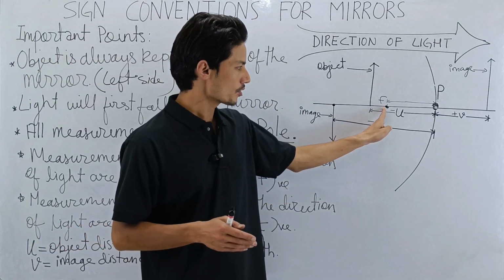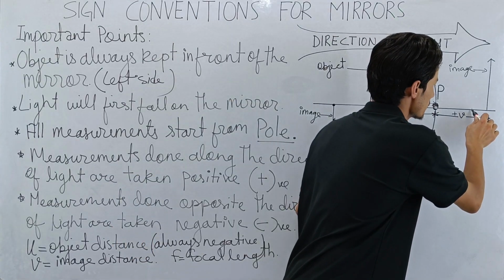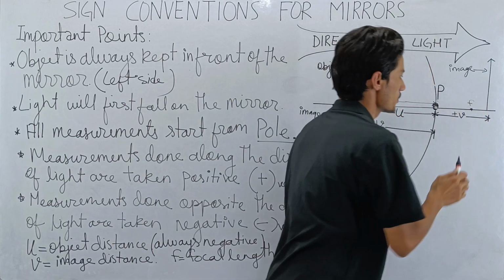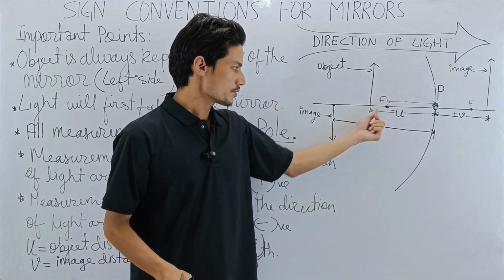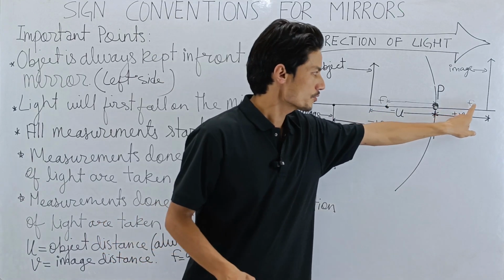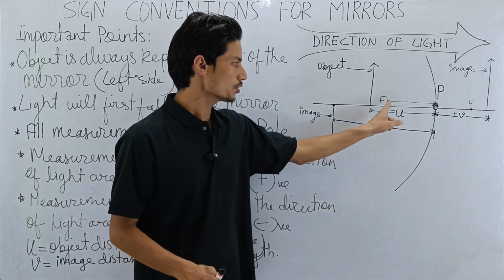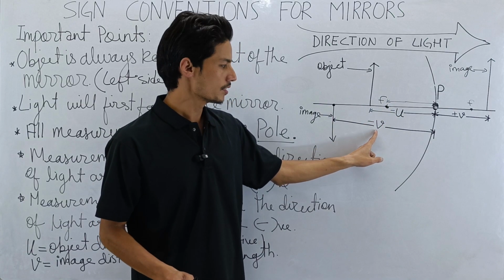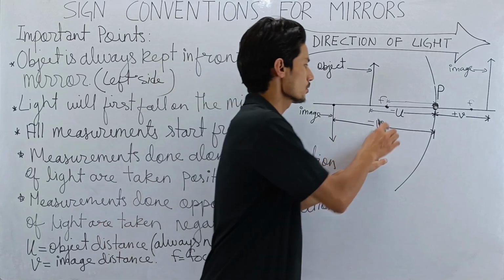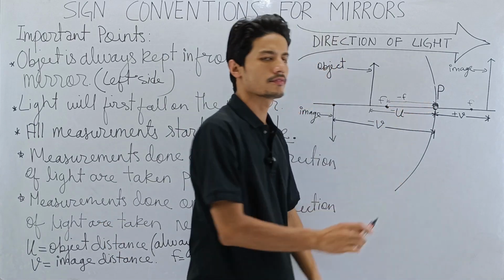So we have this focus here. Let me draw another focus here. Let's say this focus is for this image, and this focus is for this image. So what will be the sign for this focus? Check out the image sign. Is it positive or negative? Negative. So this will also be negative.